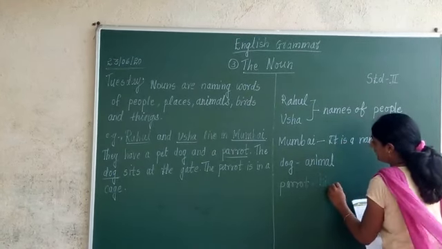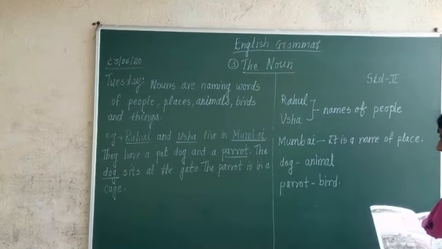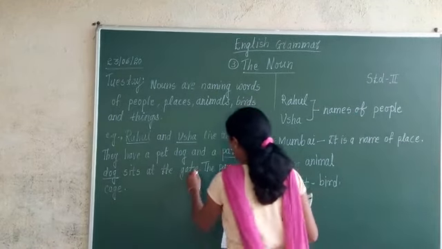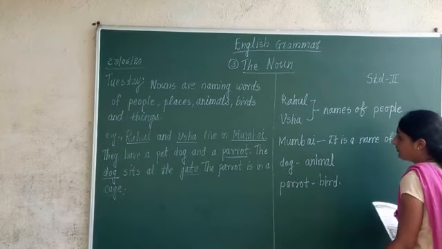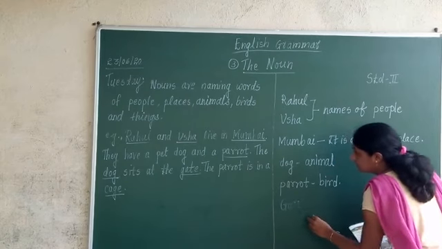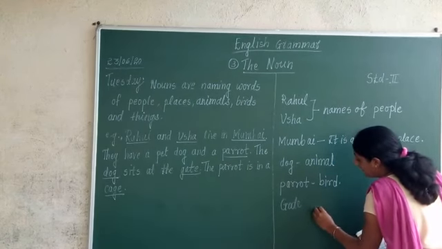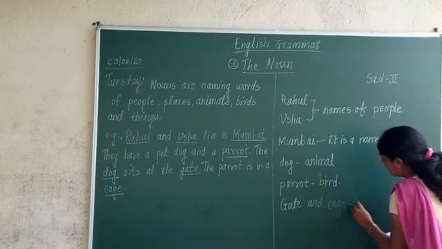Parrot is a bird. Have you got it? Gate and cage. They are names of things. Gate and cage. They are what? Names of things.